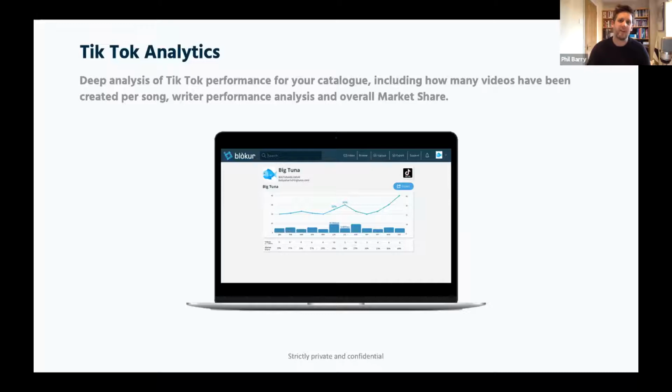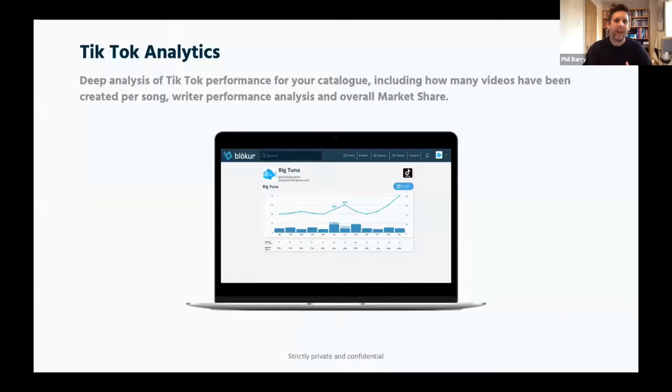So in the case of TikTok, we're able to get into the specific number of videos created and information that's more about the specific usage of these tracks, and then link that to the works, show you how your market share is evolving, show you what's happening on TikTok in relation to your music in detail.